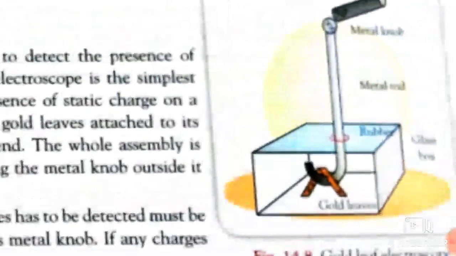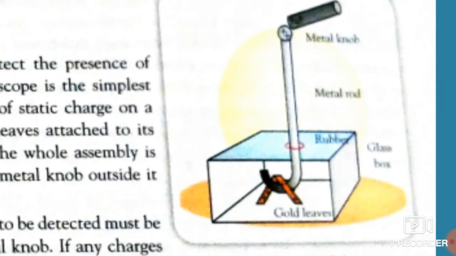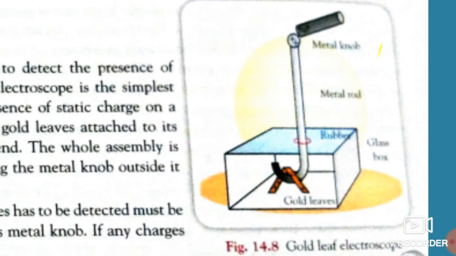So what is this electroscope, students? See over here, this is the figure of an electroscope. This is a gold leaf electroscope. It is the simplest electroscope, students. It is used to detect the presence of static charges on a body. So what is the construction of this gold leaf electroscope?